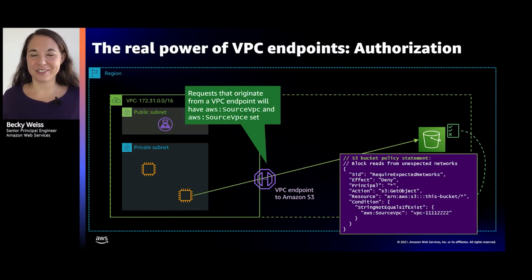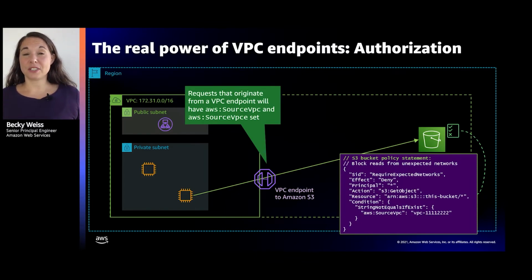The first feature is we baked the understanding of this network path into our authorization logic in AWS. And what that means specifically is when a request reaches S3 over a VPC endpoint, and of course, S3's first job is to do authentication and authorization, make sure that whoever's calling actually has permission to do what they're trying to do in S3.